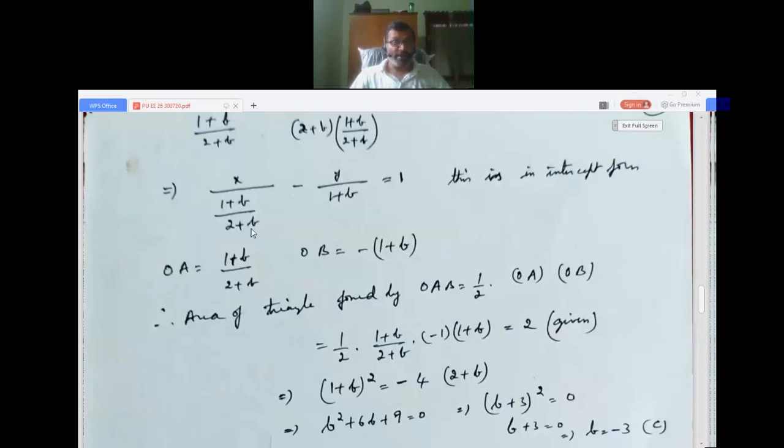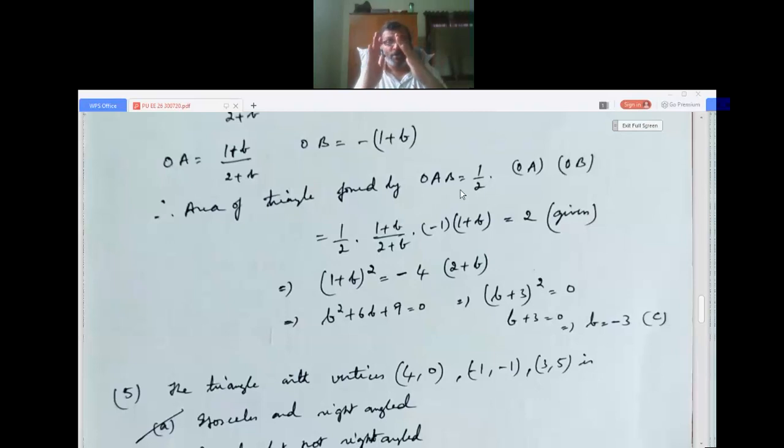So here OA, x-intercept is taken as OA. So OA equals 1 plus b by 2 plus b and OB equals minus of 1 plus b. So area of the triangle OAB formed will be half into OA into OB, half into base into height naturally, half into OA, 1 plus b by 2 plus b, into OB, minus of 1 plus b, that is given to be 2. The area is given to be 2.